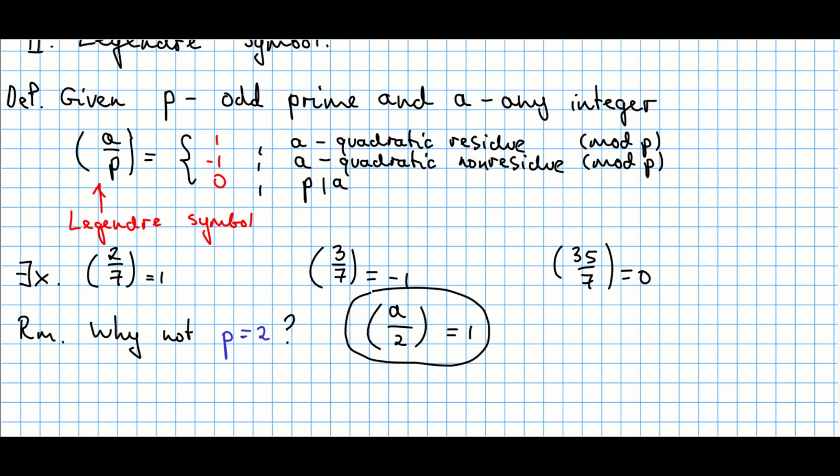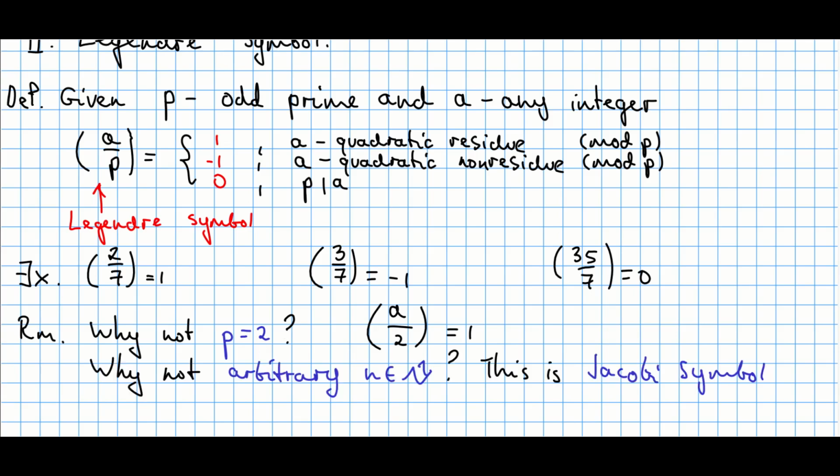We also get rid of the case p equals 2 just for the sake of simplicity when trying to state something. The next question is, why can't we just take any natural number we would like here? This scenario is possible if you define the so-called Jacobi symbol. It deals with arbitrary natural numbers, and there is some motivation why we would like to compute them, but we don't actually need this symbol, so I'm just going to skip this situation.